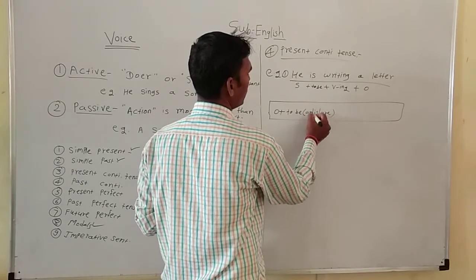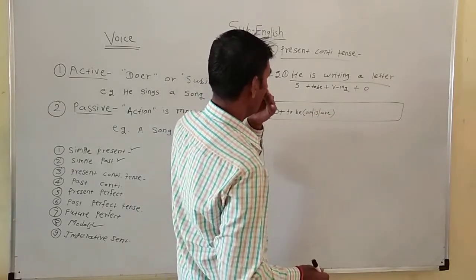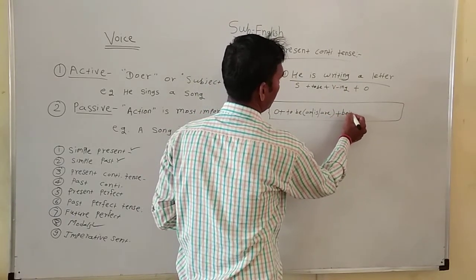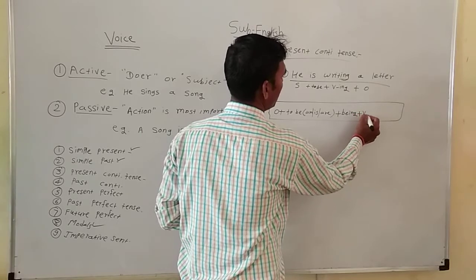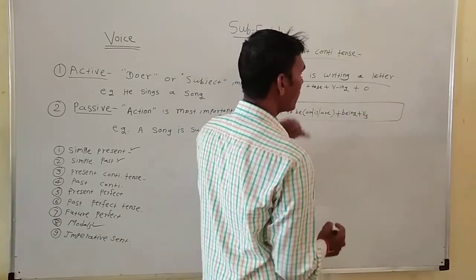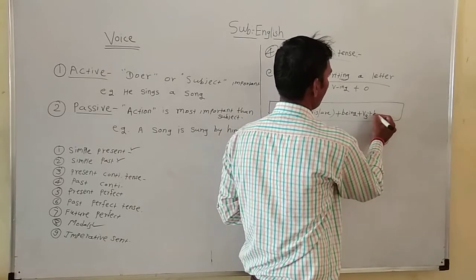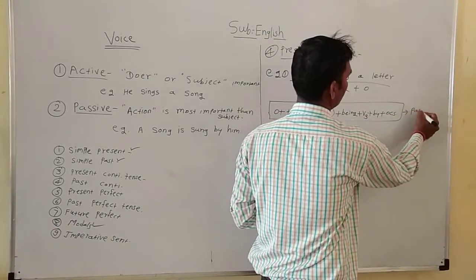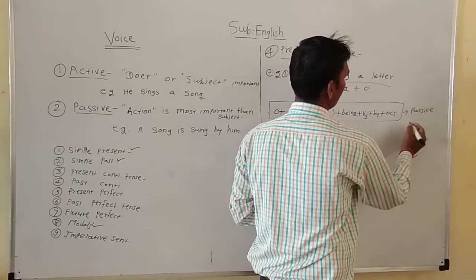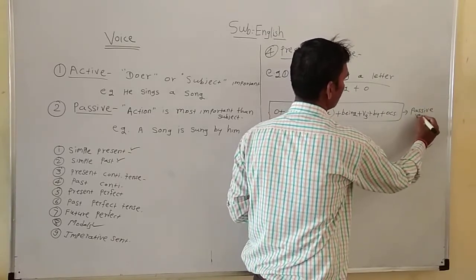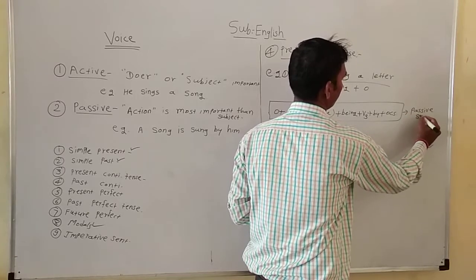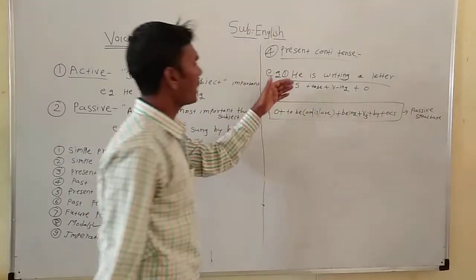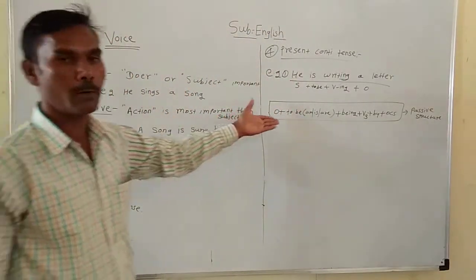In passive voice we eliminate ing, so we use being plus V3 of the given verb plus by, then the objective case of the subject. This passive structure is used to convert a sentence given in present continuous tense. So we can convert it into passive voice with the help of the given structure.